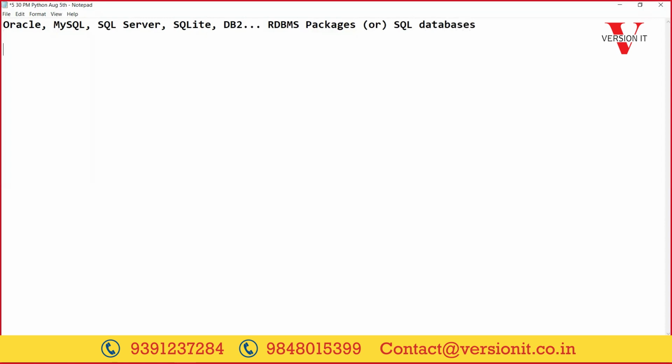Previously we discussed that databases are of two types, SQL and NoSQL databases. What is the difference between SQL and NoSQL databases? SQL databases are used to maintain structured data. NoSQL databases handle semi-structured or unstructured data.